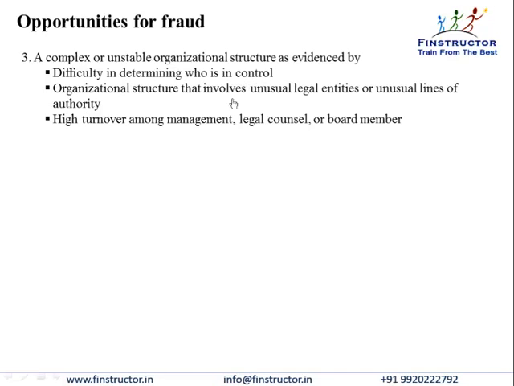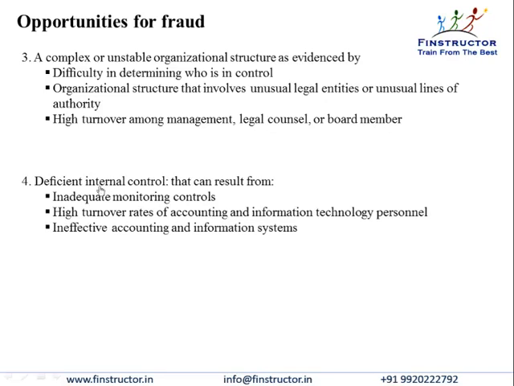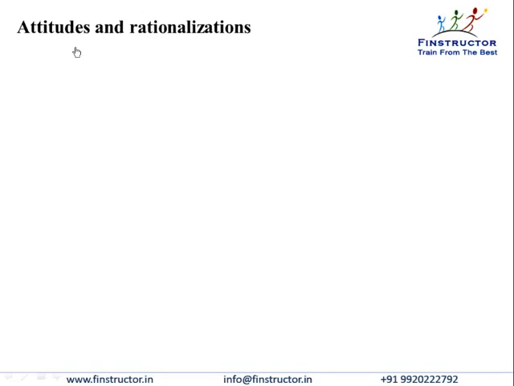The structure involves a lot of legal entities or unusual lines of authority, and we see high turnover amongst management, legal counsel, or board members. And last but not the least, opportunities will be higher if internal controls are not strong. That is, inadequate monitoring, high turnover amongst accounting and IT personnel, and ineffective accounting and information systems.